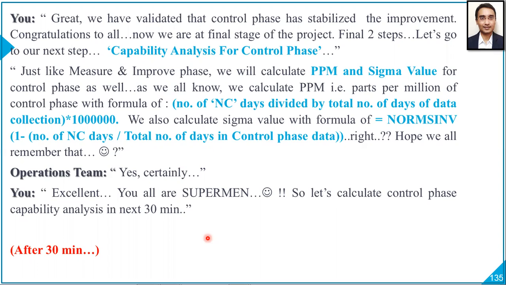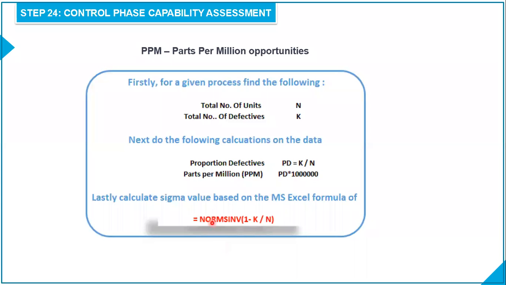Then with the help of the formula of equal to NORMSINV, they also calculated the sigma value. So what you and team did, let's look into it. This is what you did in last 30 minutes. So this is the structure of calculating ppm as well as sigma score.